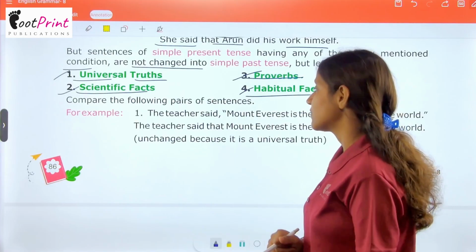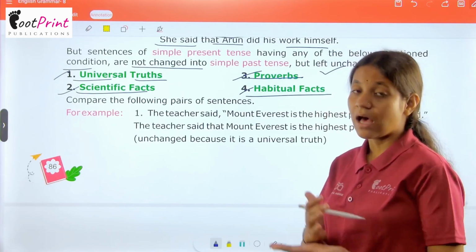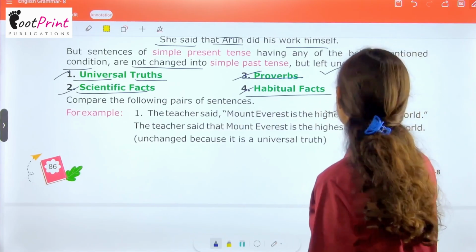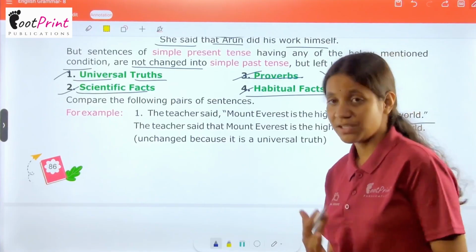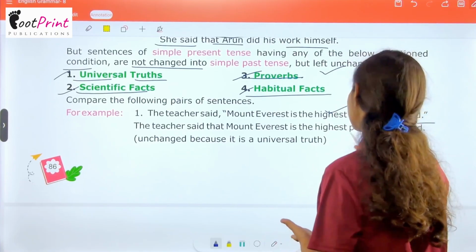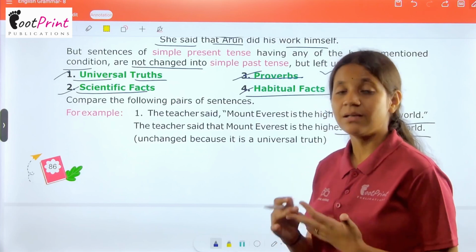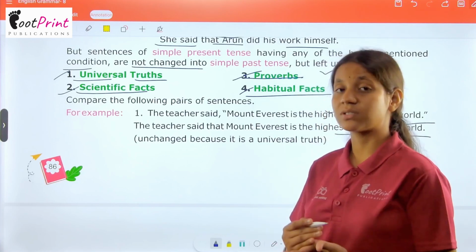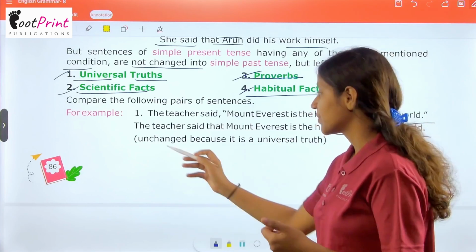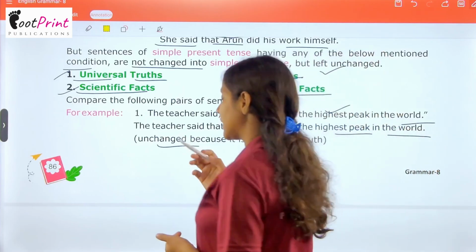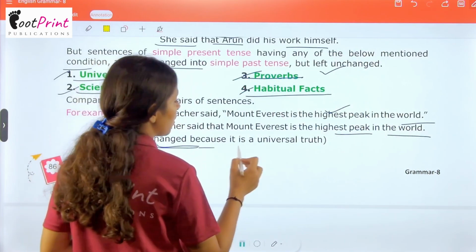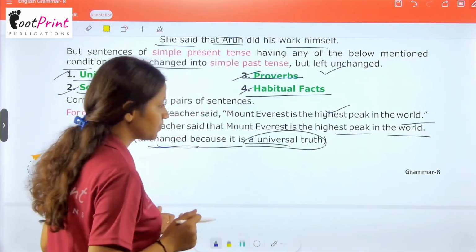Compare the following pairs of sentences. The teacher said, Mount Everest is the highest peak in the world. The teacher said that Mount Everest is the highest peak in the world. Here we can see the main content is not changed because this was a universal truth, a scientific fact. Unchanged because it is a universal truth.